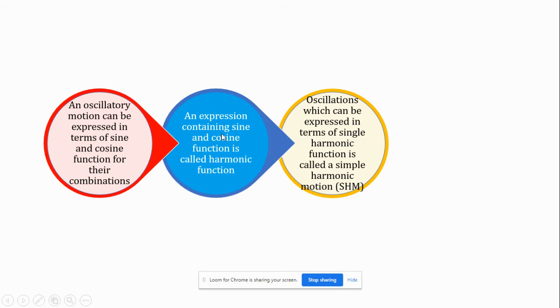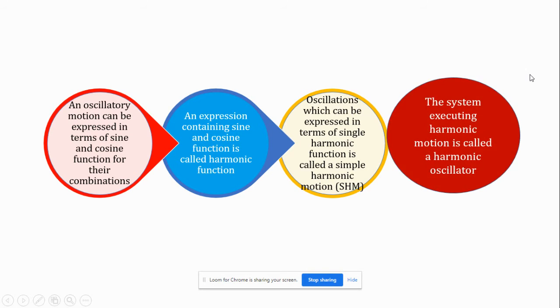Oscillations which can be expressed in terms of a single harmonic function are called simple harmonic motion, SHM. The system executing harmonic motion is called a harmonic oscillator.